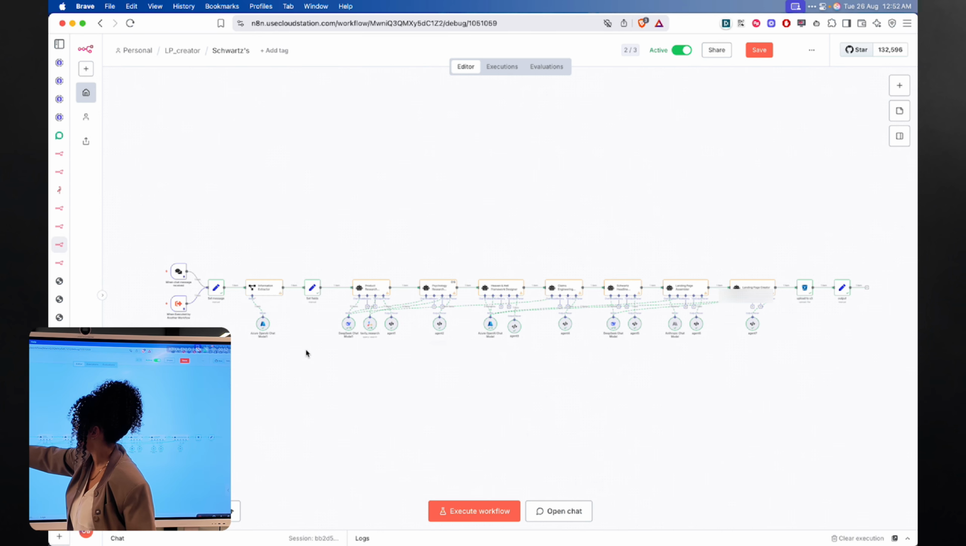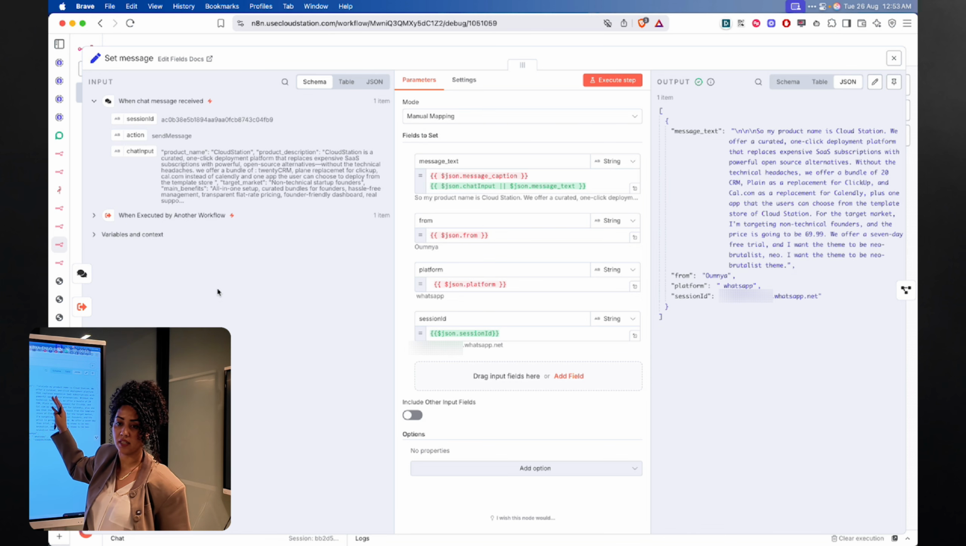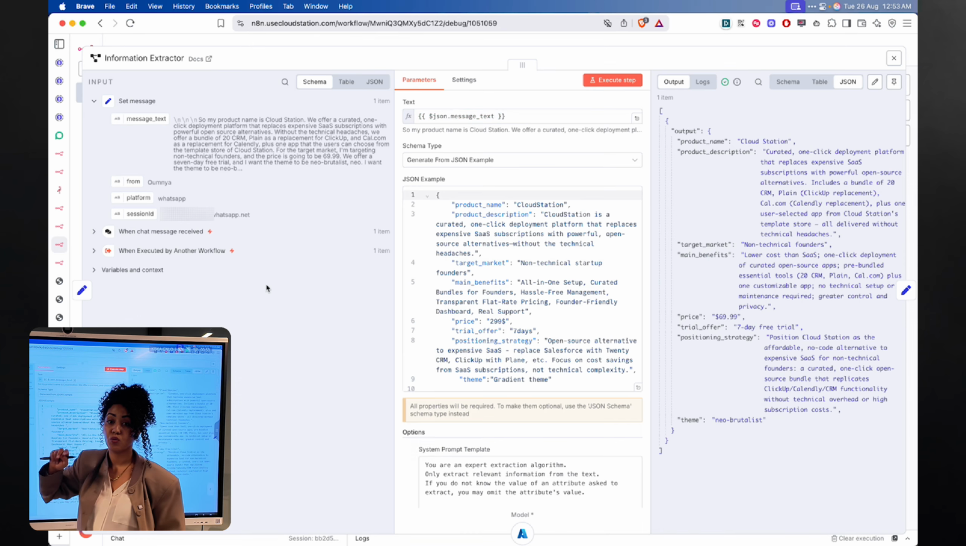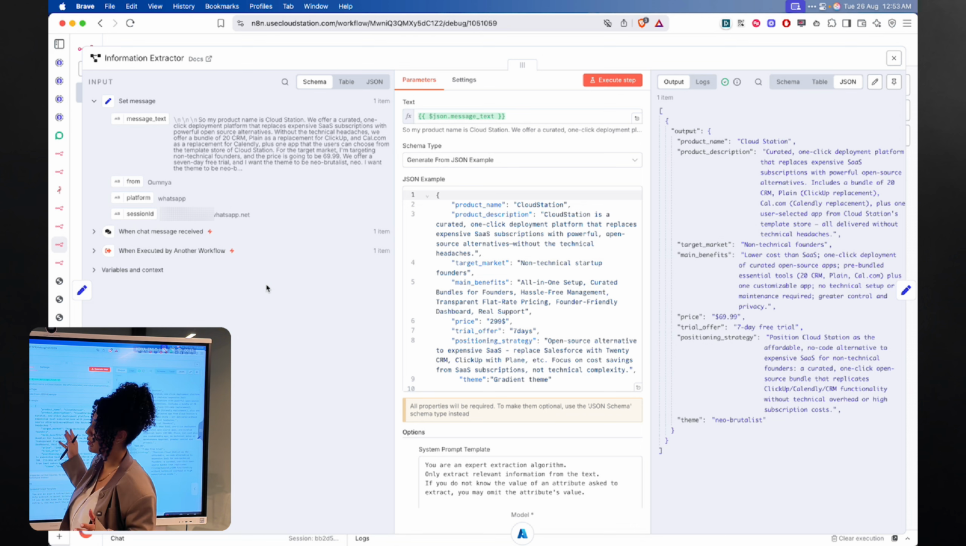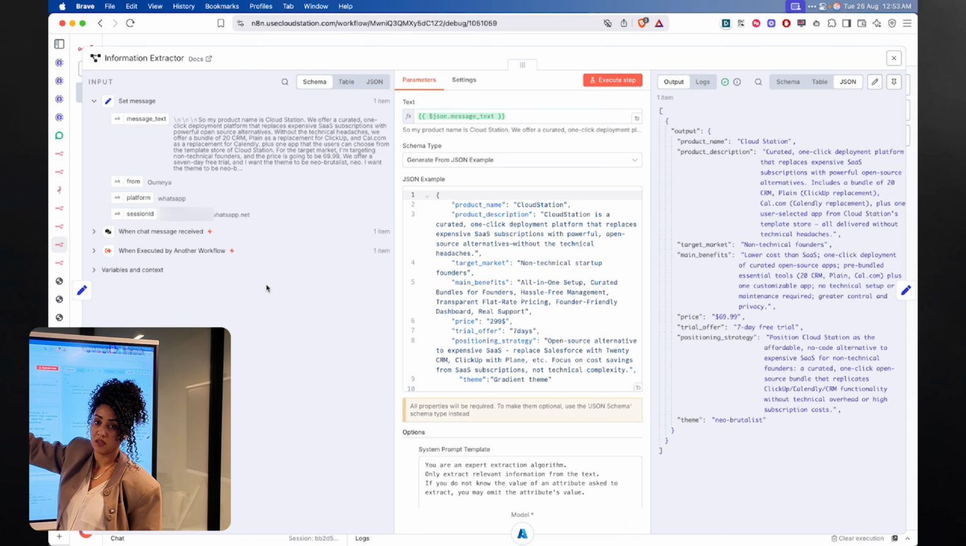So the set message here is set in the message that's going to be sent to the agent to exactly what was transcribed by Whisper AI. As you can see here, product name is Cloud Station. We offer a curated blah, blah, blah. Everything that I said from me, plus from WhatsApp, etc. Okay. Then it goes through the information extractor. So this node is just to extract JSON data from the text message that I sent.